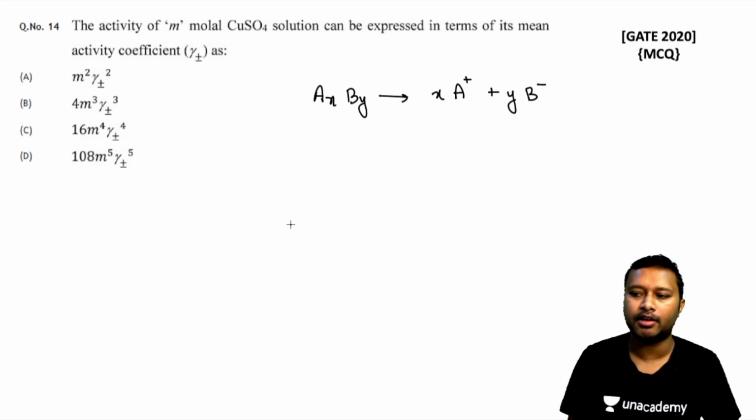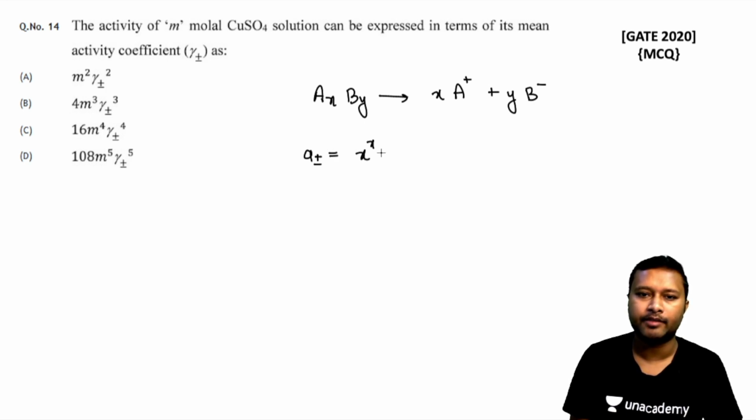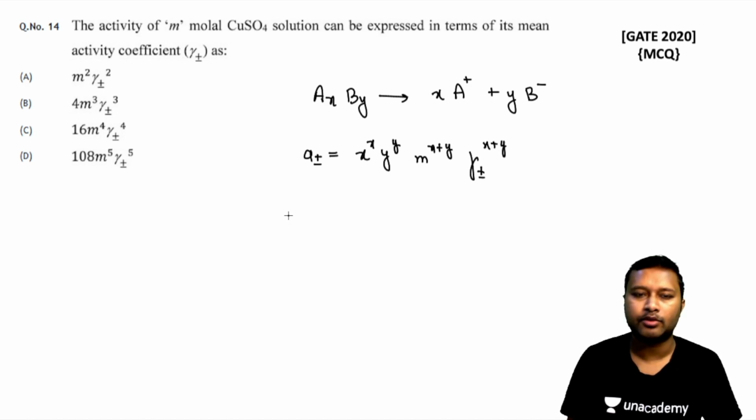So in that case the activity a plus-minus is given as x to the power x and y to the power y and m to the power x plus y, and then you have gamma plus-minus to the power x plus y. Okay, this is what we have.